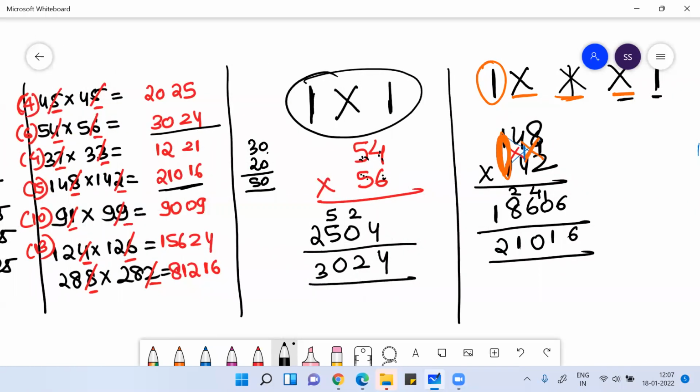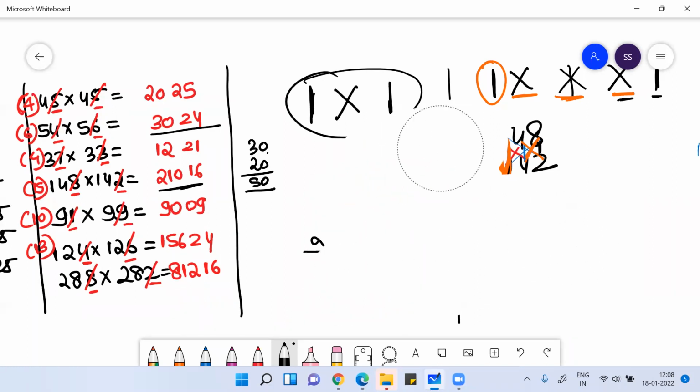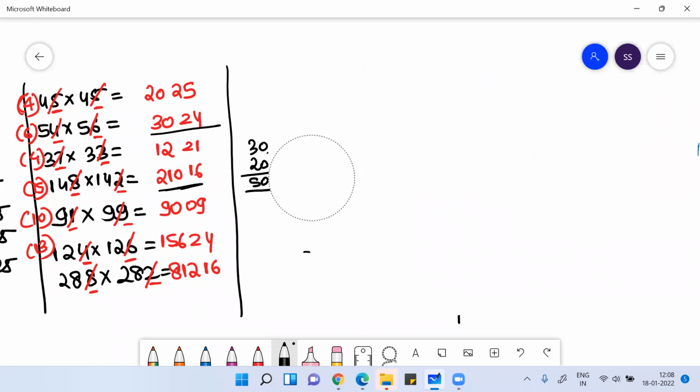So you are most welcome to follow any way to multiply 2 digit with 2 digit or 3 digit with 3 digit. I'm just telling you few cases in multiplying which you can apply to get the faster answer. Suddenly, if you notice this kind of pattern where the sum of unit digit is 10 and the 10th place digit is same, so you don't end up in multiplying by traditional method. You can follow like this way, you can get the answer much more faster. Otherwise, if you're getting any other scenario, then you're most welcome to follow my traditional method.